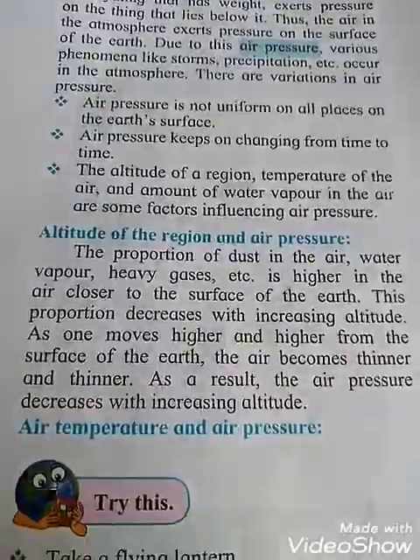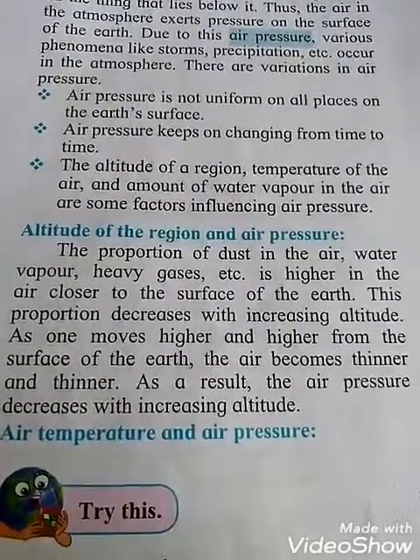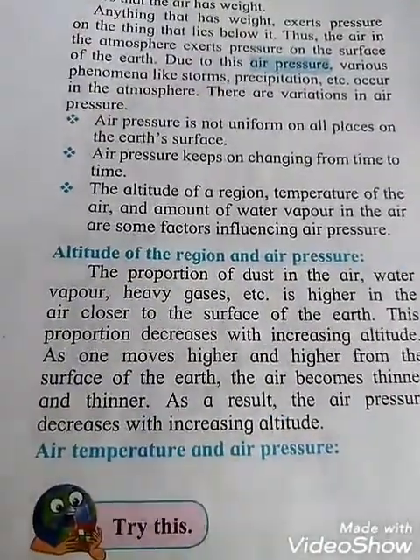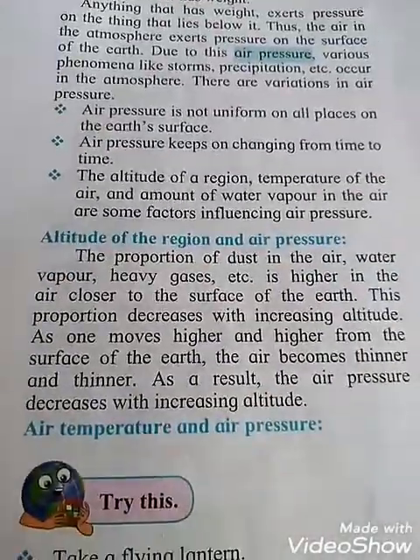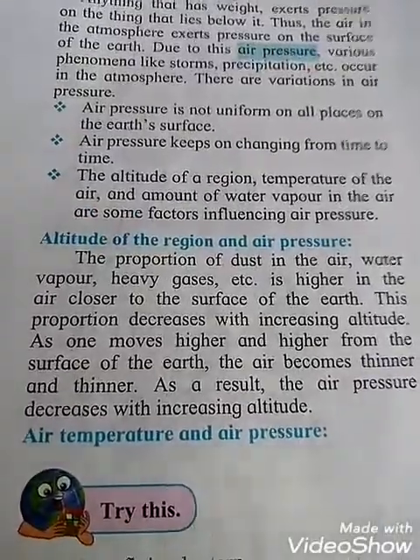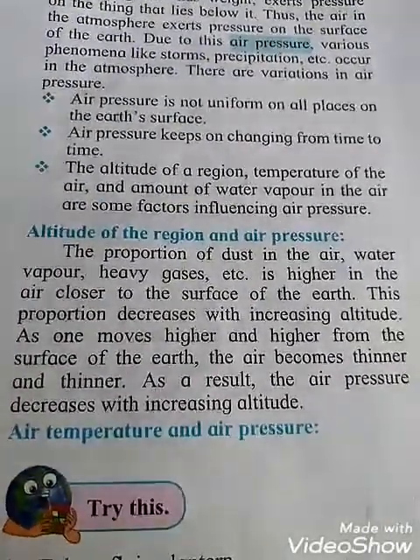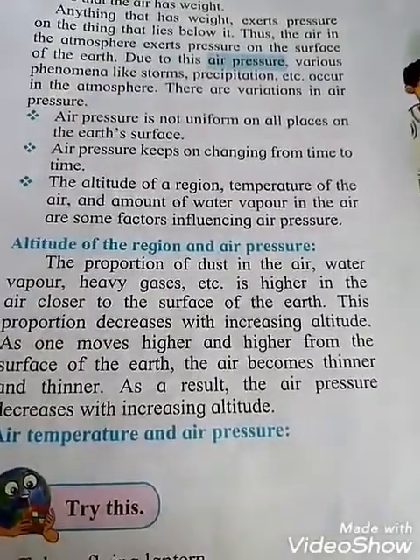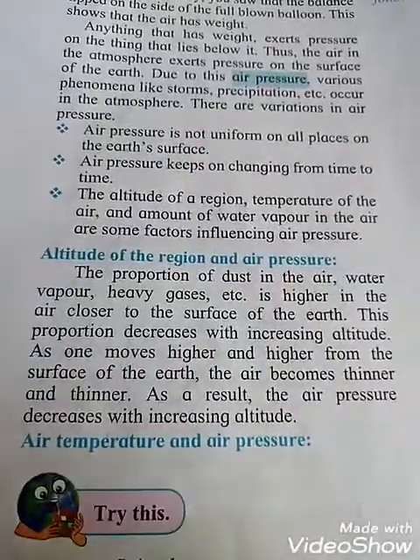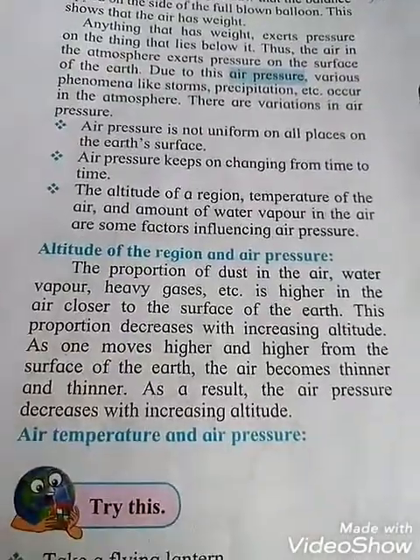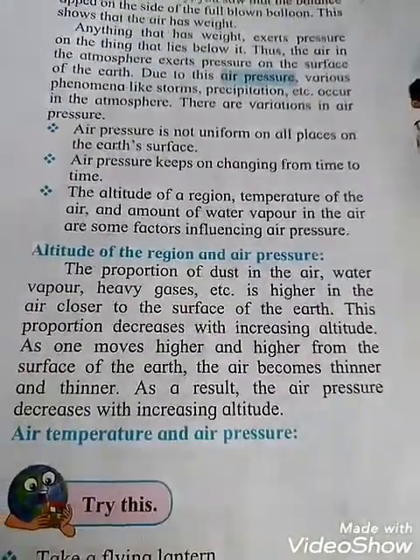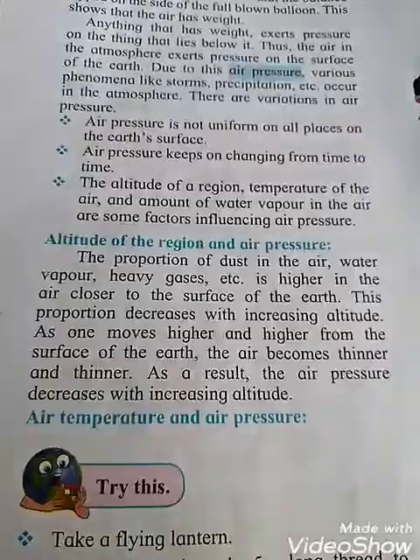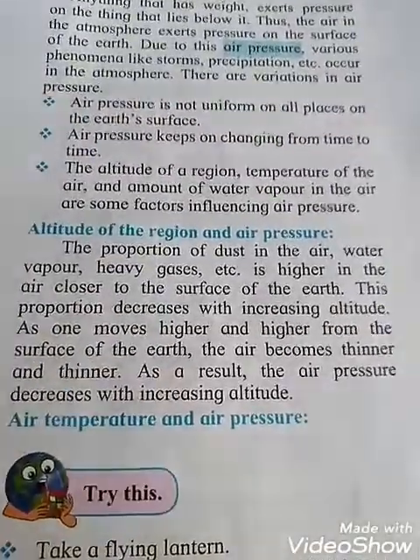As one moves higher and higher from the surface of the earth, the air becomes thinner and thinner. So as we go upward, students, that means as one moves higher and higher from the surface of the earth, the air becomes thinner and thinner. As a result, the air pressure decreases with increasing altitudes. And in this way, students, the air pressure starts to decrease, becoming less and less with increasing altitudes.